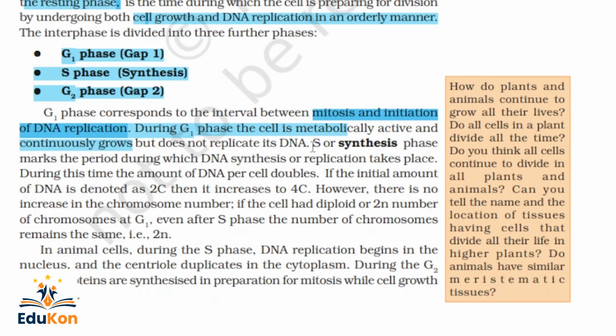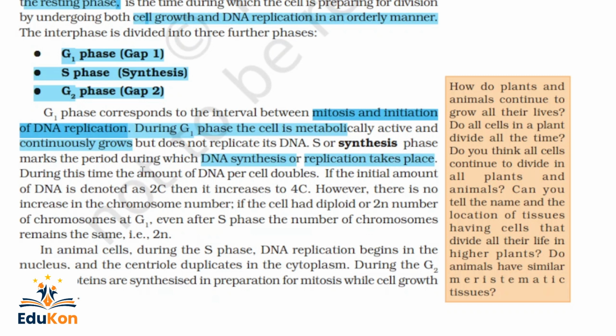Then S phase or synthesis phase marks the period during which DNA synthesis or replication takes place. Remember, it is the period during which DNA synthesis or replication takes place.